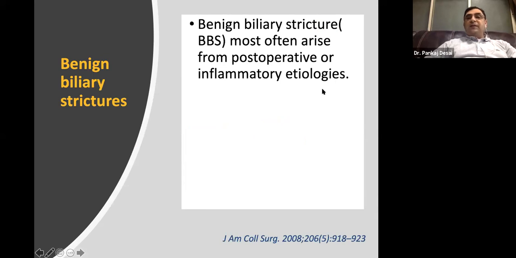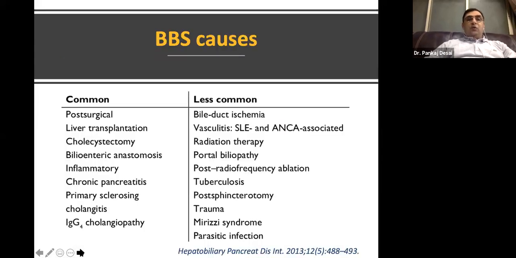Benign biliary strictures most often arise from post-operative or inflammatory etiologies. The most common causes are post-surgical, liver transplantation, post-cholecystectomy, bilioenteric anastomosis, chronic pancreatitis, PSC, and IgG4 cholangiopathy. We are not going to discuss the less common causes.